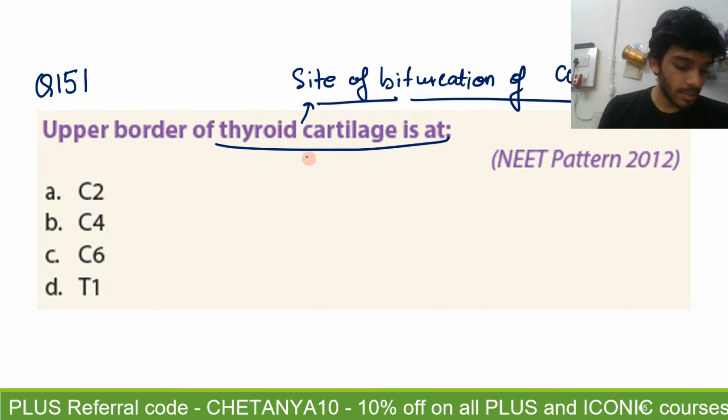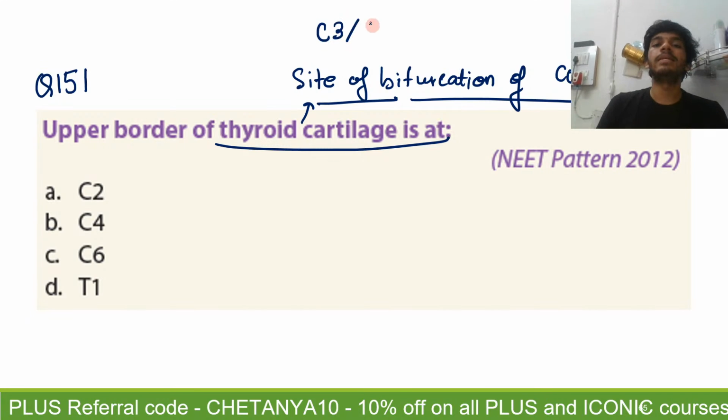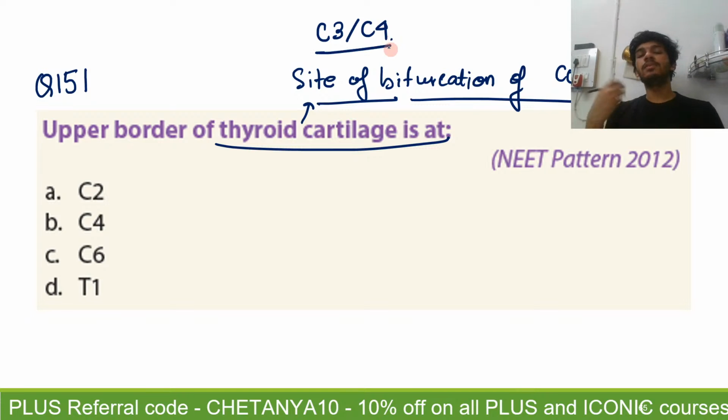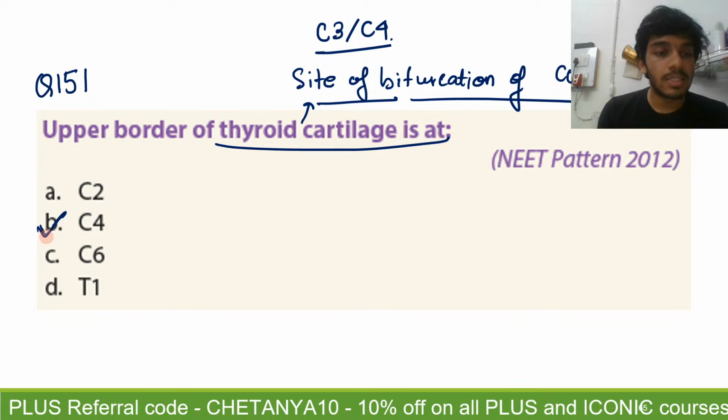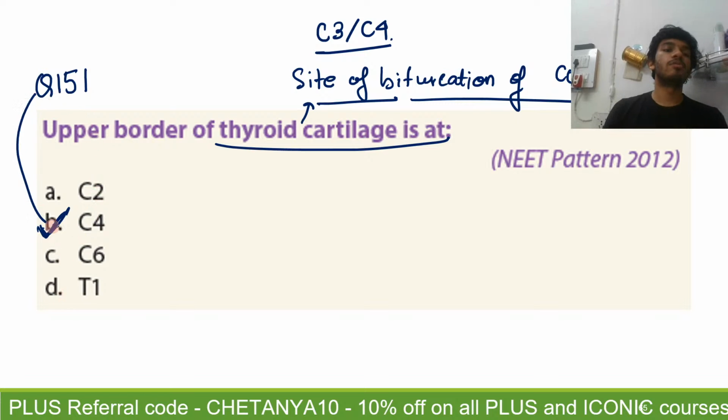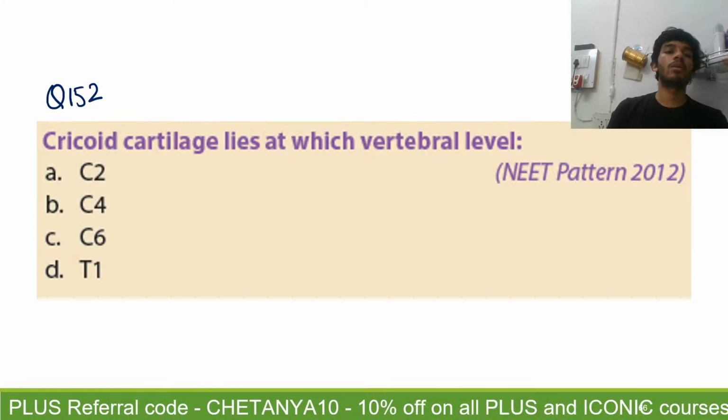And at what level will this be? The site of bifurcation will be at the level of C3, C4, right? Upper border of C4, lower border of C3. So the upper border of thyroid cartilage is at the level of C4. That is the most appropriate option, option B. Yes, Mishti has given the correct answer. Answer for 151 is option B.